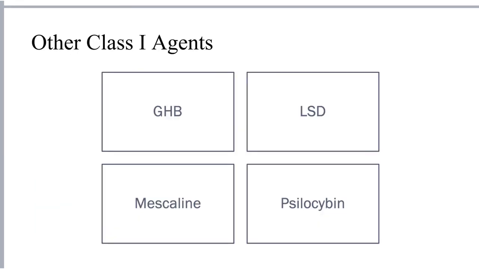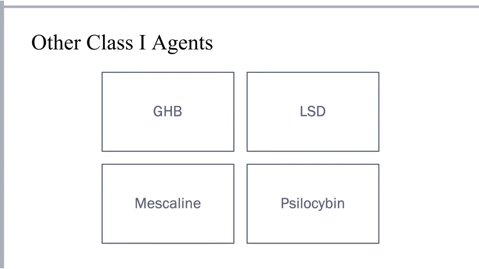Other drugs of abuse in the class 1 group, and again, as a reminder, these are drugs that activate G protein coupled receptors in the VTA, include GHB or gamma hydroxybutyrate, also known as the date rape drug, LSD, mescaline, and psilocybin.